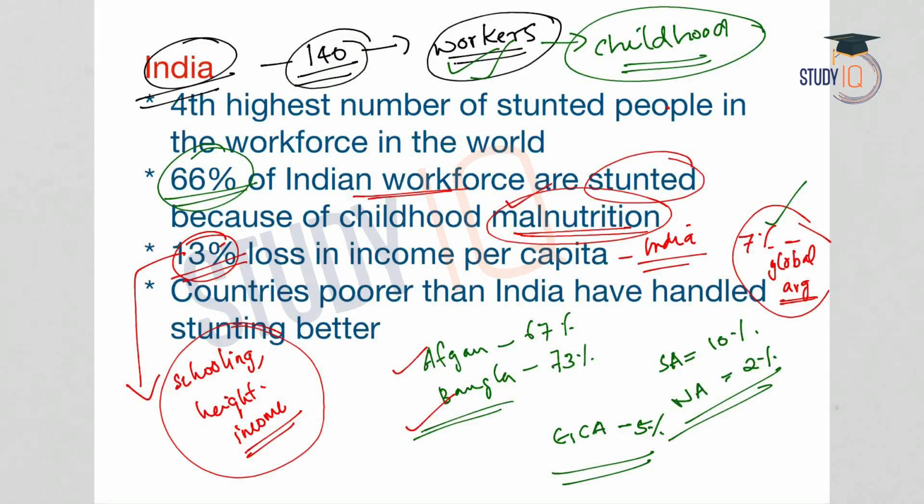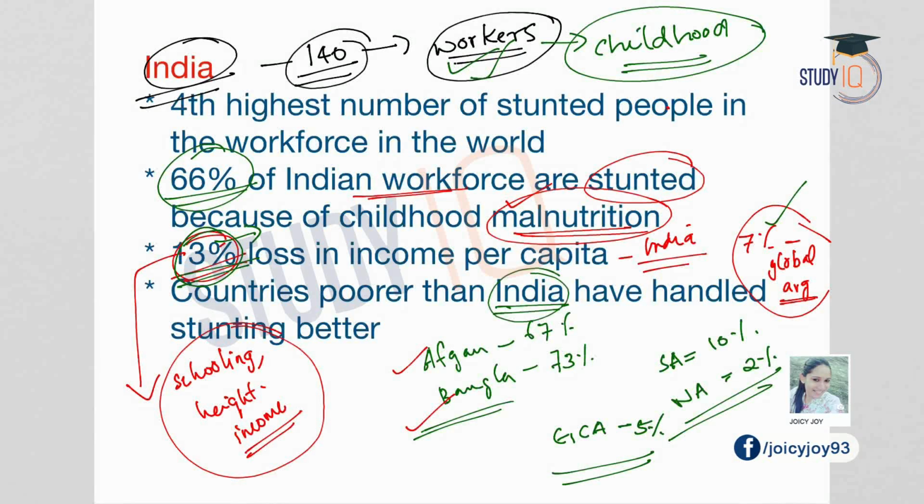But when we compare it with India, India has higher percentage, that is 13% loss. And one important fact here is that many poorer countries have handled the problem of stunting better than India. We are a developing economy, we are in the middle income category, but the poorer countries have performed better than India with regard to solving the issue of stunting.